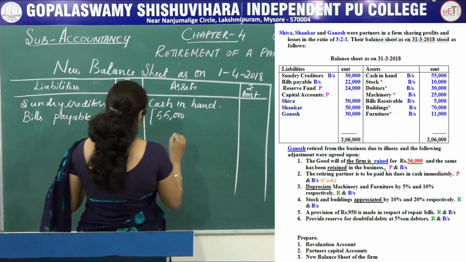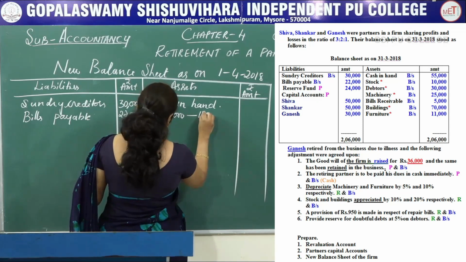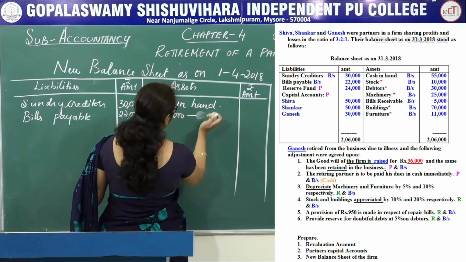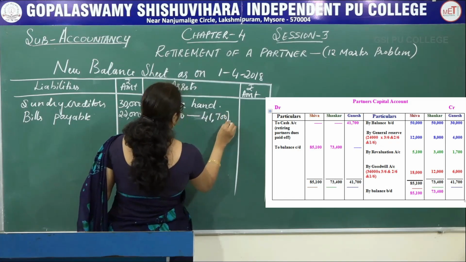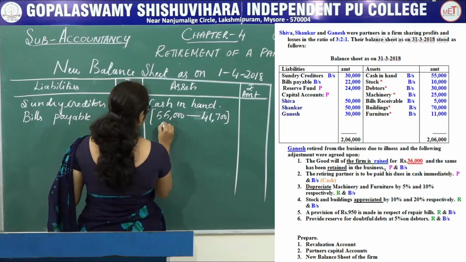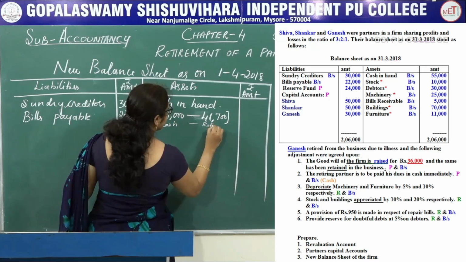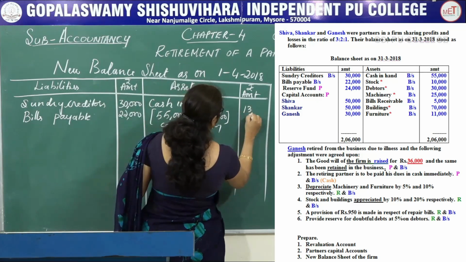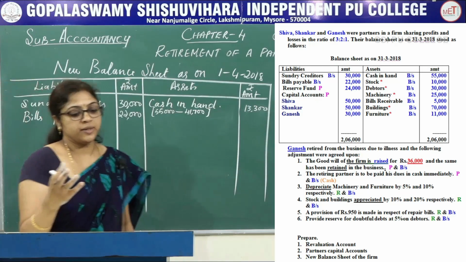Current year the retiring partner due is paid, that is 41,700. This is cash given in the balance sheet. This is retiring partner's due. Total amount comes to 13,300. Next see the balance sheet.